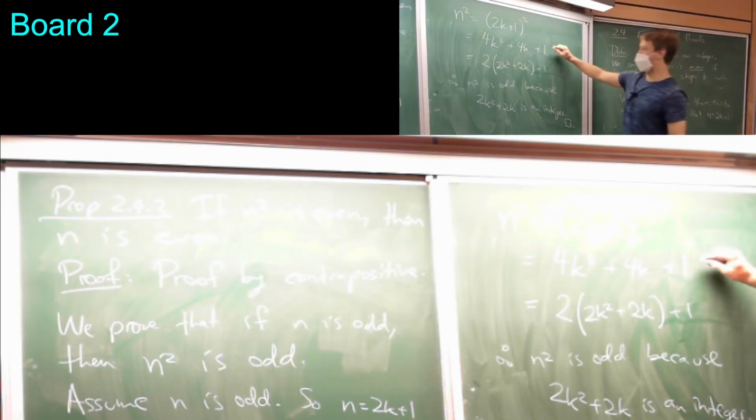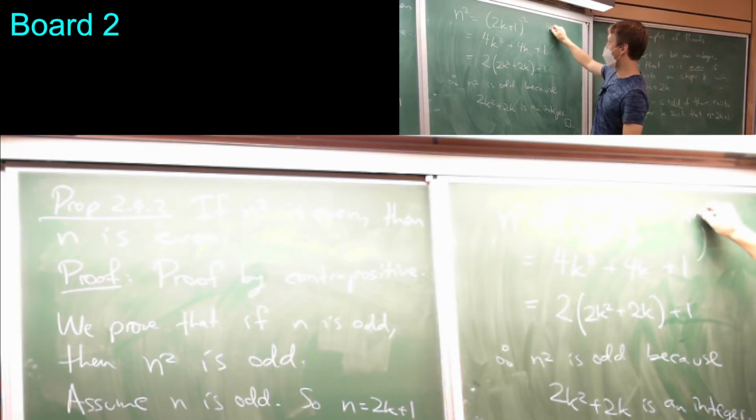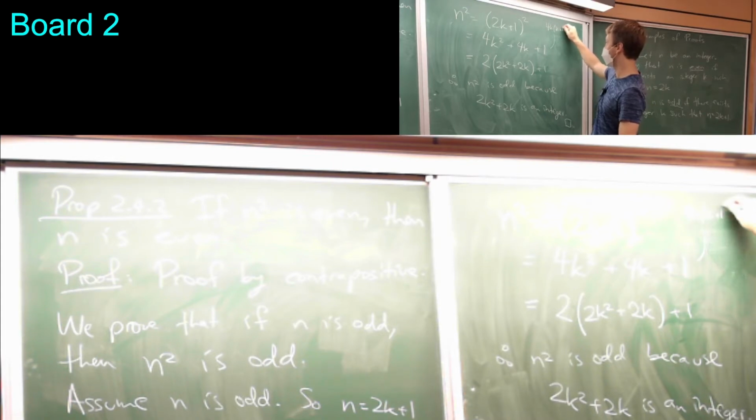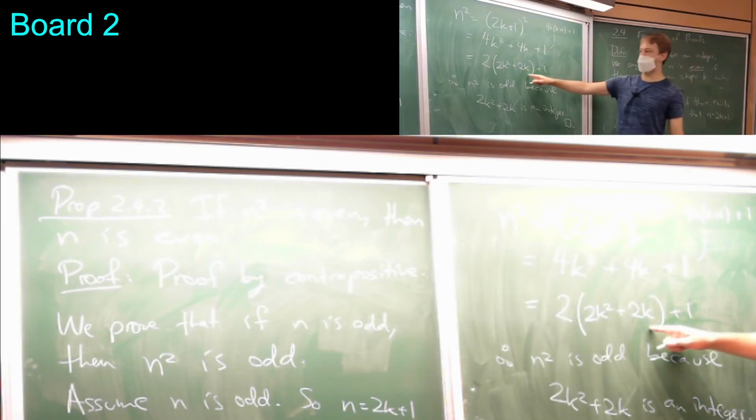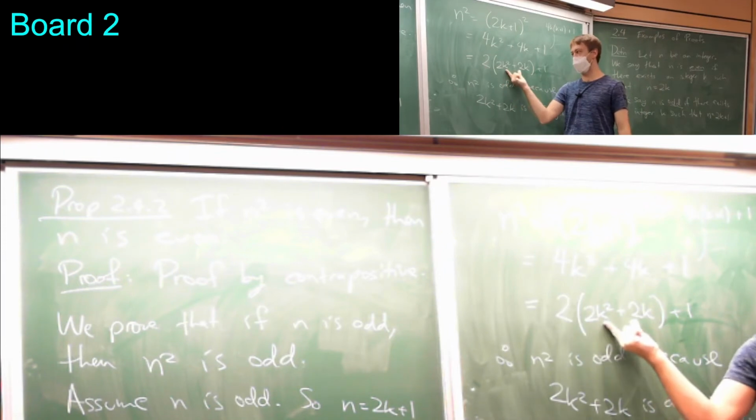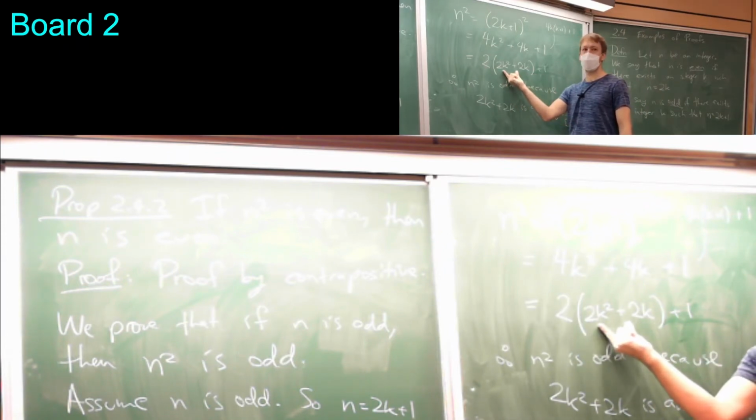If I factor this differently, like by taking 4k and then writing k plus 1 plus 1, it's not quite the right structure for showing that it's an odd number. So I prefer doing this because this is clearly 2 times something plus 1, where the something is an integer.